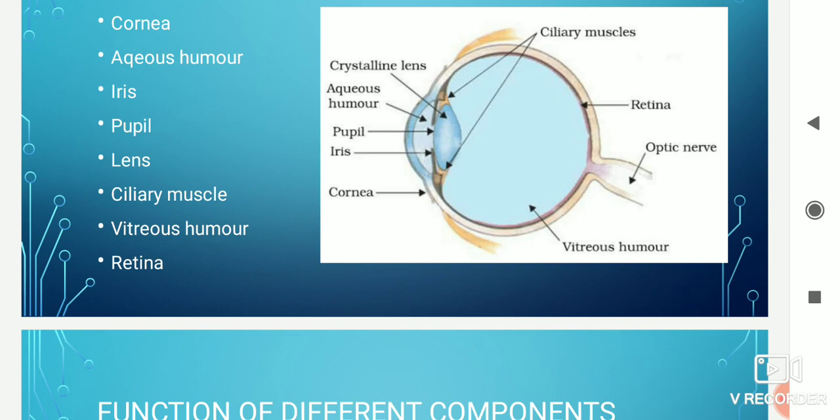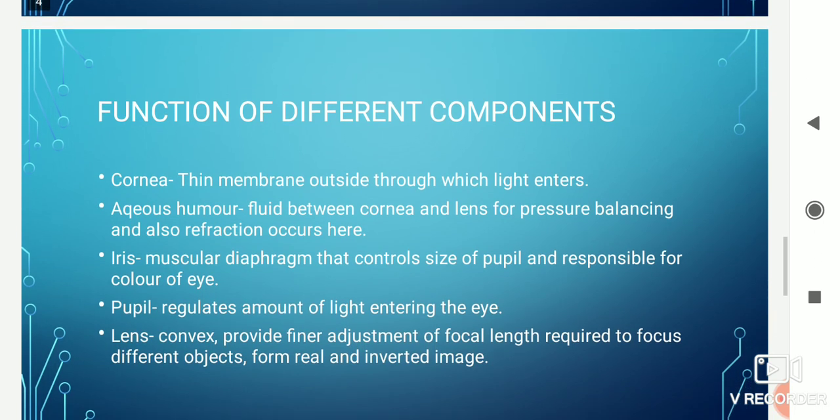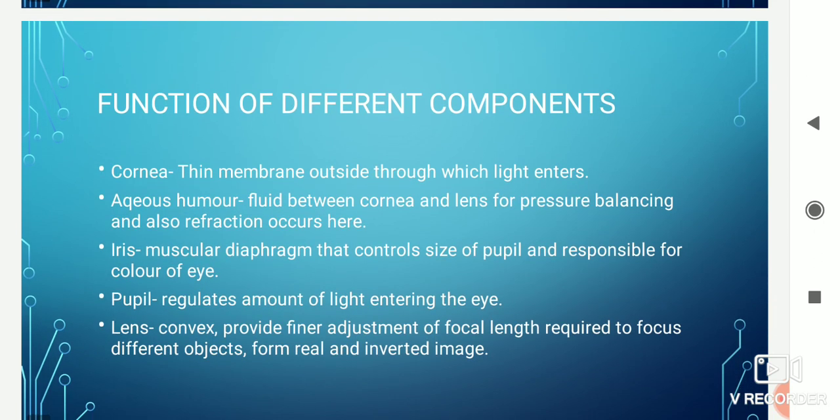The pupil is guarded by the iris on both sides, and it regulates the amount of light entering the eye. When we go into bright light, the size of the pupil decreases, and when we go into dim light, the size of the pupil increases.